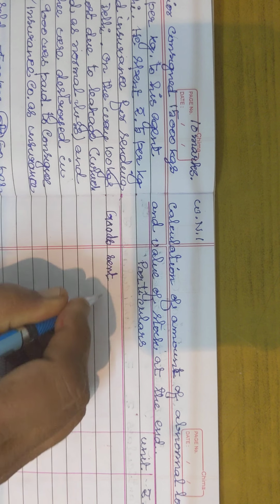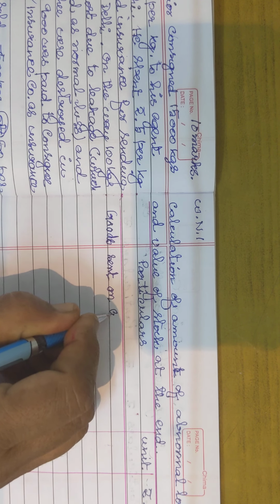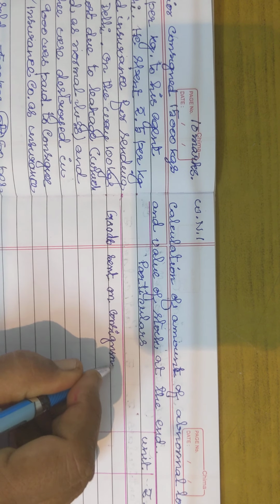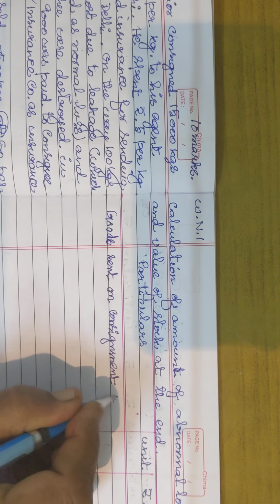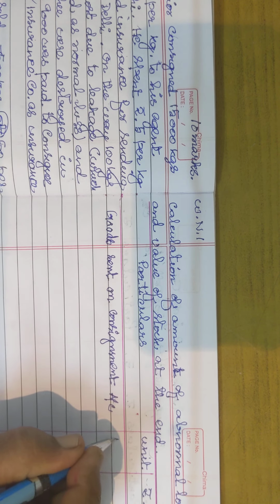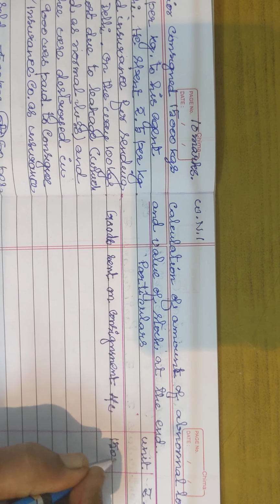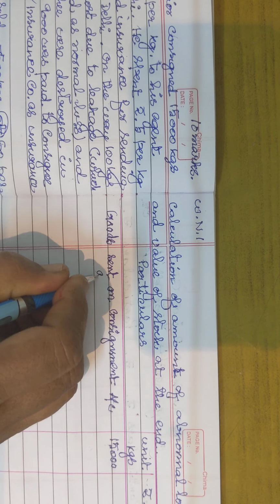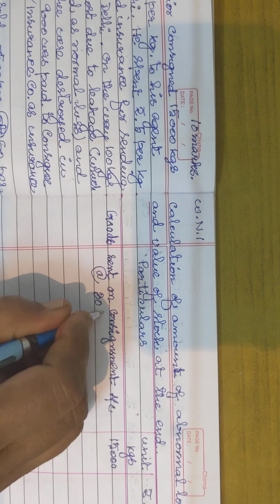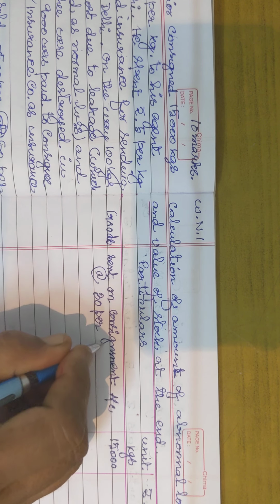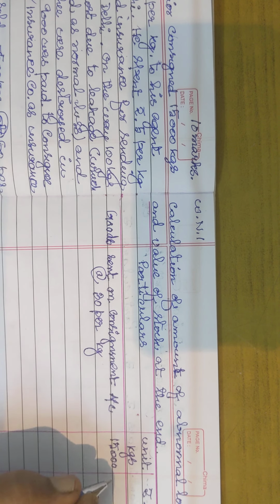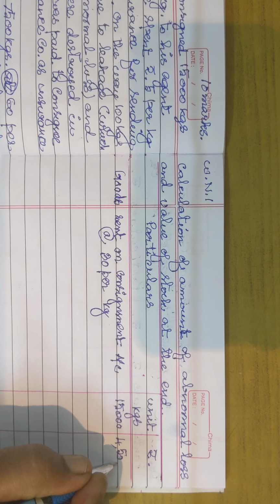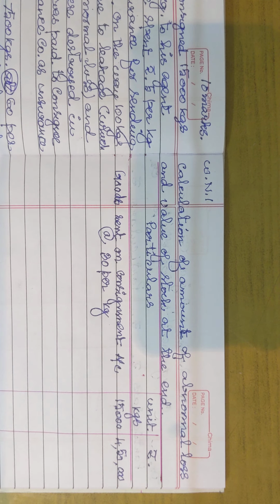Goods sent on consignment account. How much we have sent? 15,000 kgs. Unit is 15,000. This is in kgs. So what is the value? We have sent at the rate of 30 per kg. So per kg the cost price is 30 rupees. So for 15,000 kgs, what is the value? 4,50,000. Hope it's very clear. Okay.